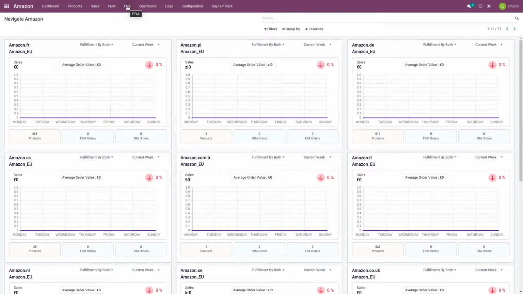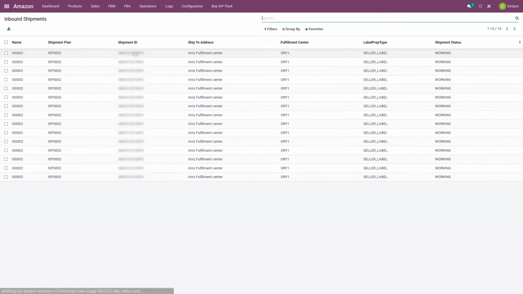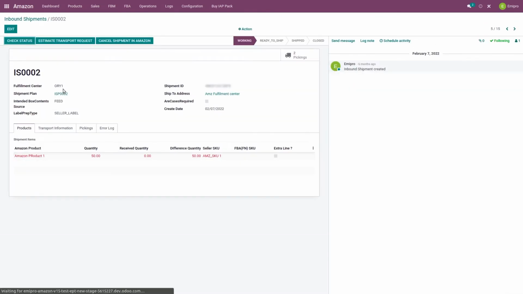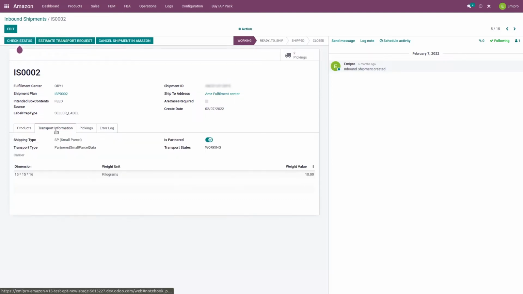Here I am in the Amazon application. I'll go to the inbound shipment for which we have already submitted the carton content information successfully. Once the information is submitted, you can see the option to estimate transport request. Here you can see the transport status is still working.